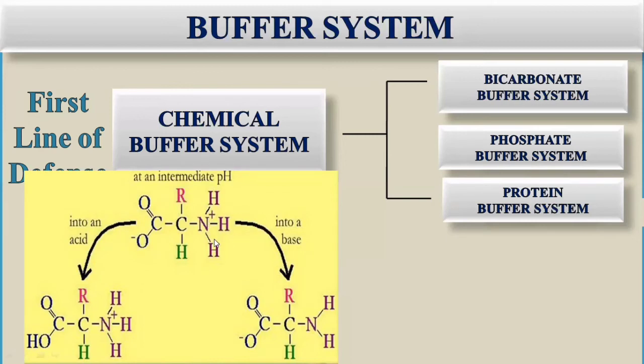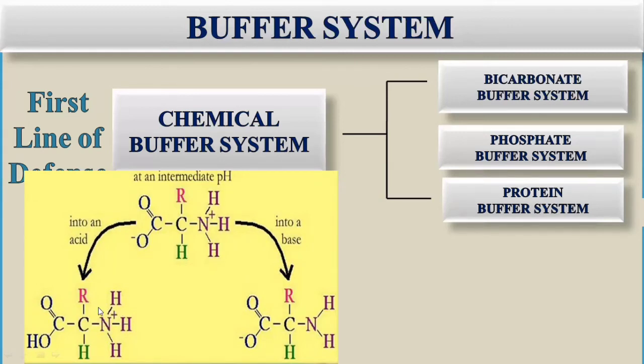If there is a decrease in pH, it means an increased concentration of hydrogen ion. So what will happen? It will accept the hydrogen ion. This is the condition for the structure of the amino acid, that the amino group has the tendency to accept the hydrogen ion. So it will accept the hydrogen ion and become NH3.